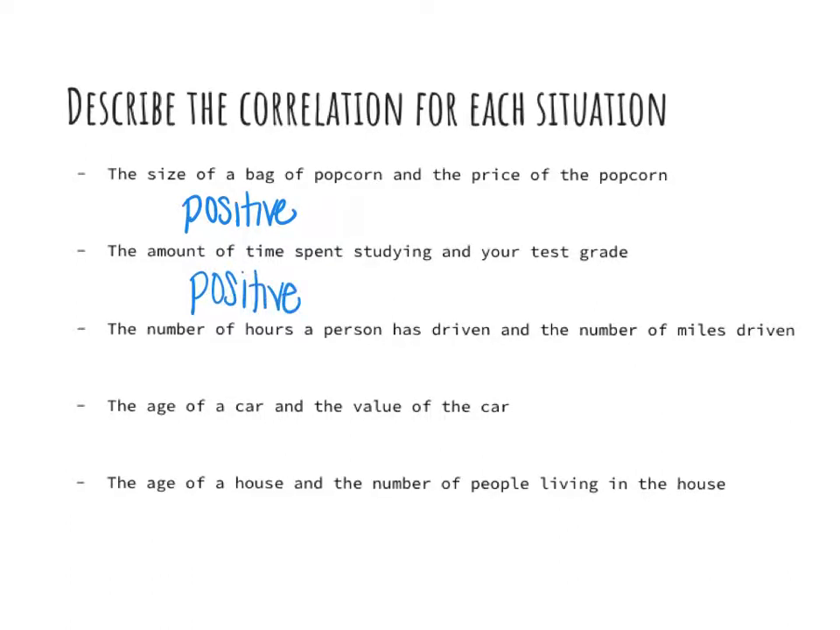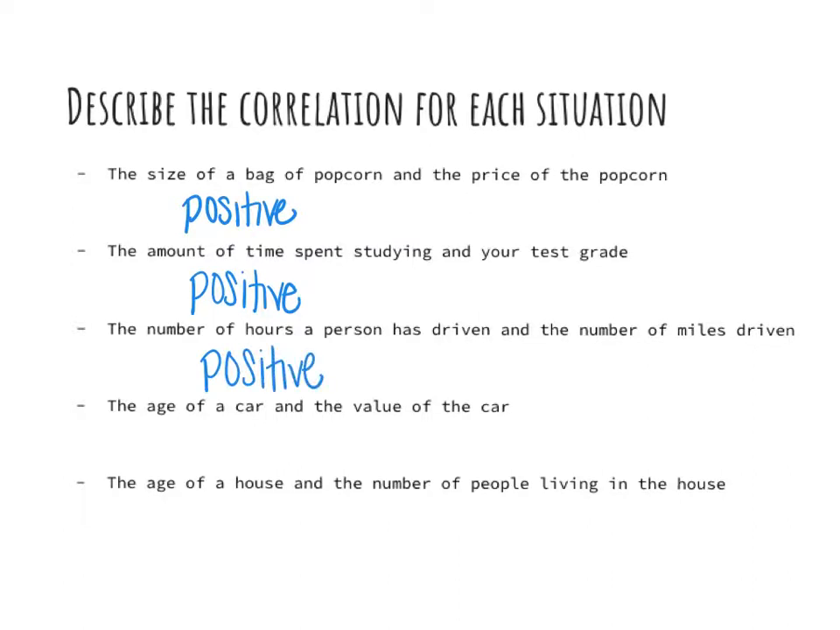The number of hours a person has driven and the number of miles driven. So, as time increases, the miles on your odometer is going to increase. So, again, we have a positive correlation.